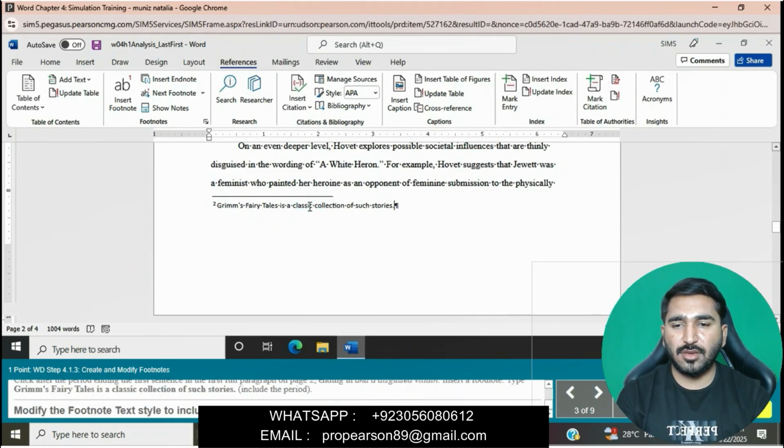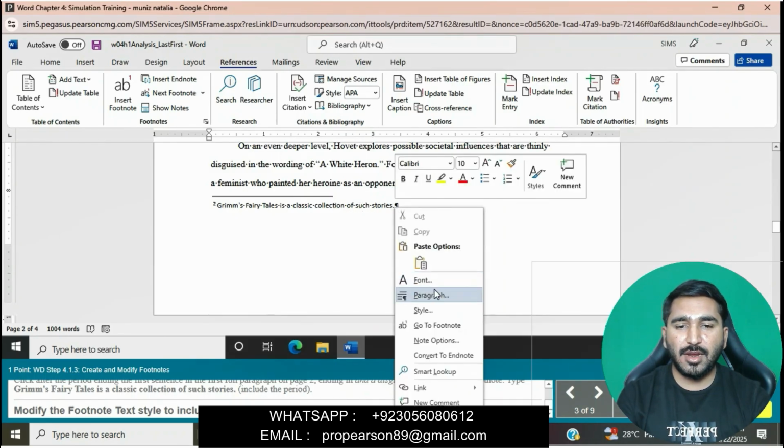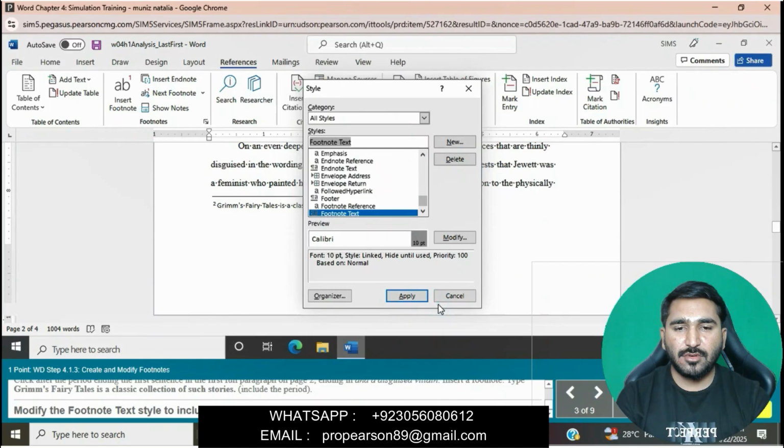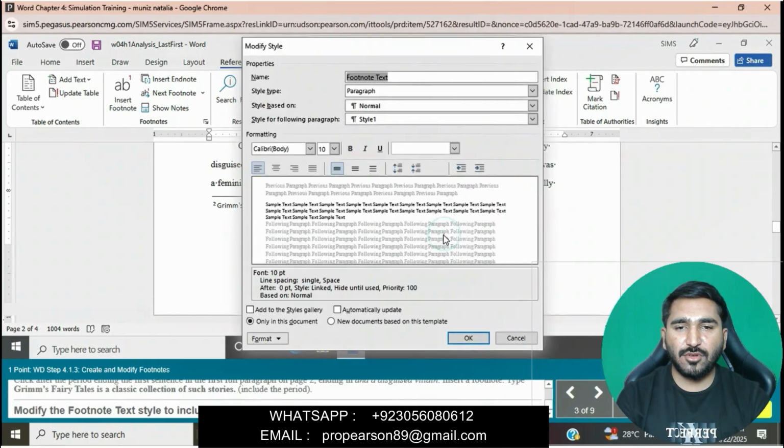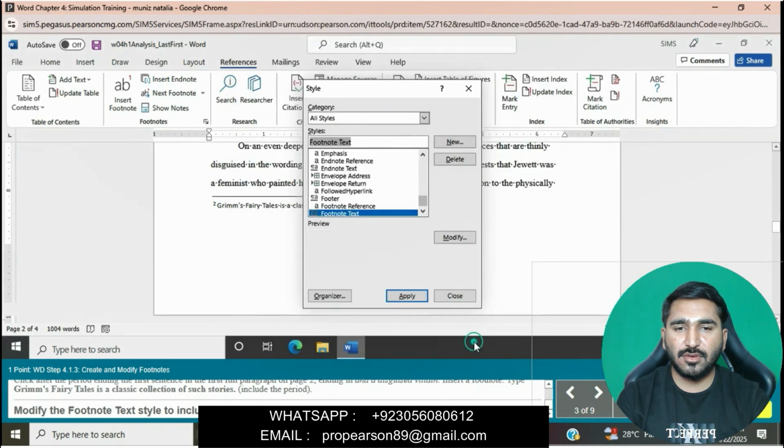Modify the footnote text style to include a font size of 12 and the font Times New Roman. Click on OK.